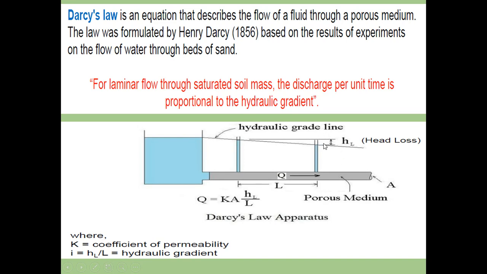This HL is measured in the field, and here this is L, the length of the porous media between the observation points, and here is the cross-sectional area of this porous media. So this is regarding Darcy's law.